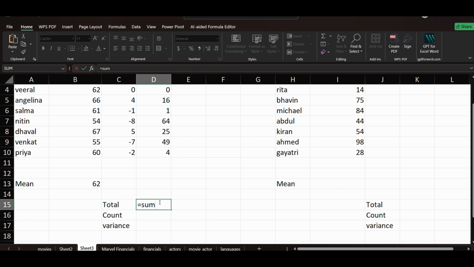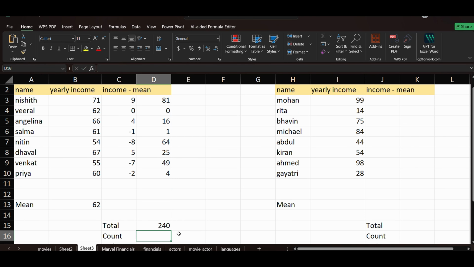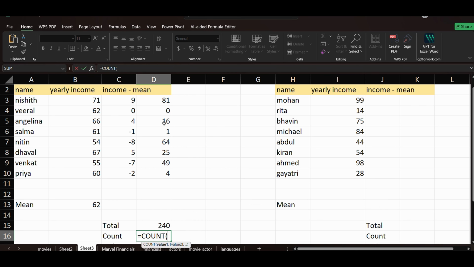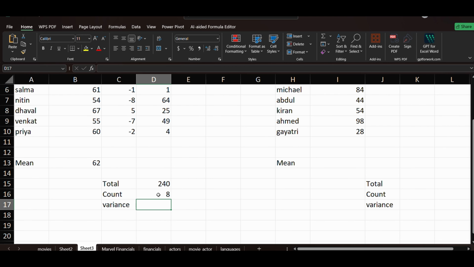Okay, sum of this range, close the bracket, you will get 240 is the sum, and count. I think this kind of formula is clear because we have already seen these things in the previous video. So if you have not checked out the previous video, do all those things. Okay, so this is all the values, the total and the count.